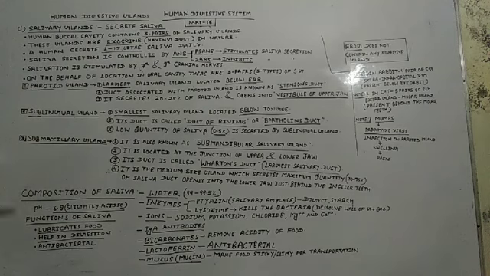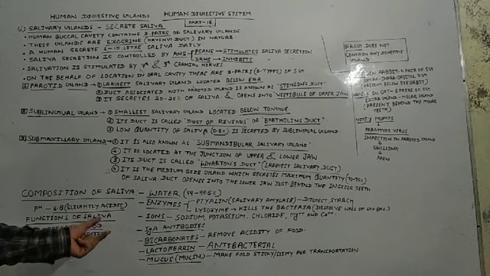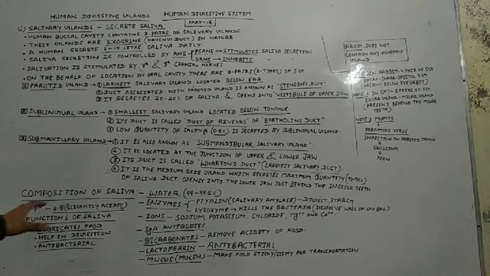So these are the important roles played by saliva. So students, this is all about our salivary glands. You must remember all the points.